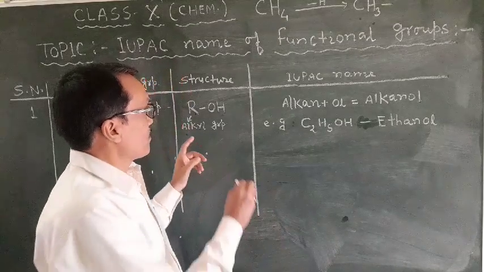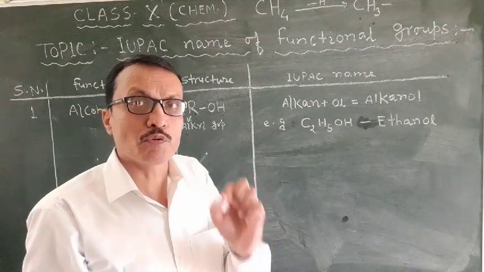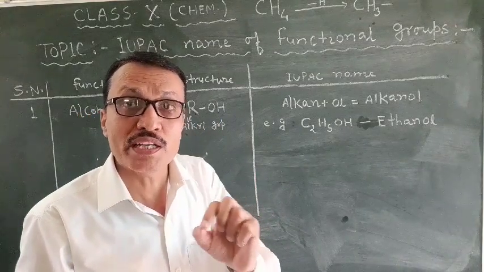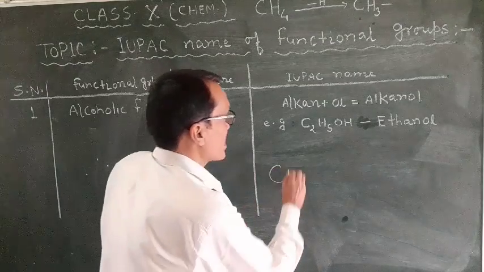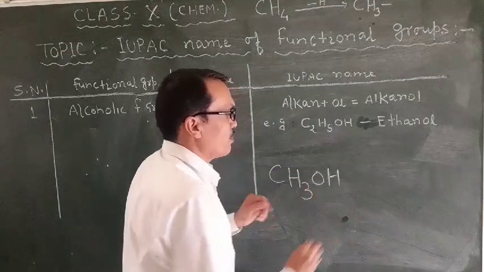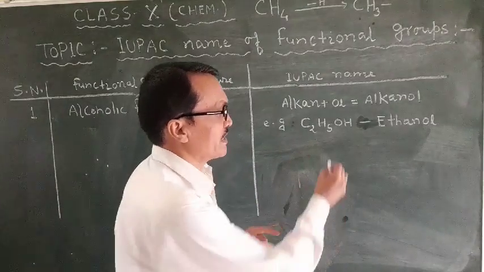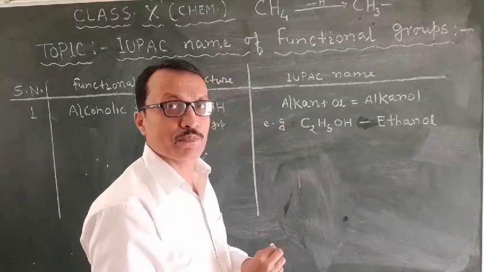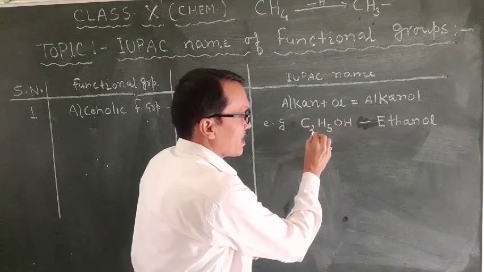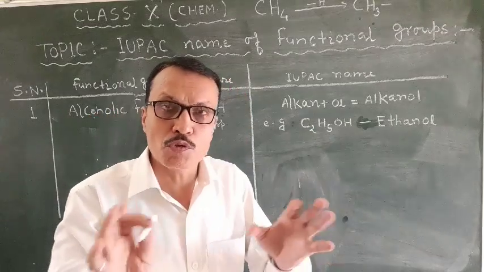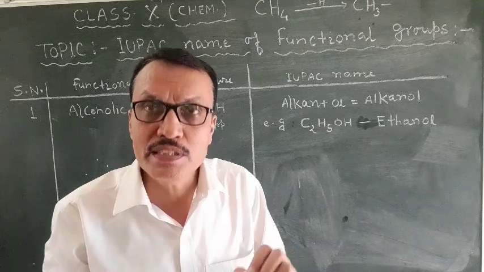So first of all, with the help of the number of carbons, you have to find the corresponding alkane. For example, suppose this is the compound and you have to name it. For this I have already written an example here. In this compound you are looking, there are 2 carbons. So from 2 carbons, the corresponding alkane will be ethane.